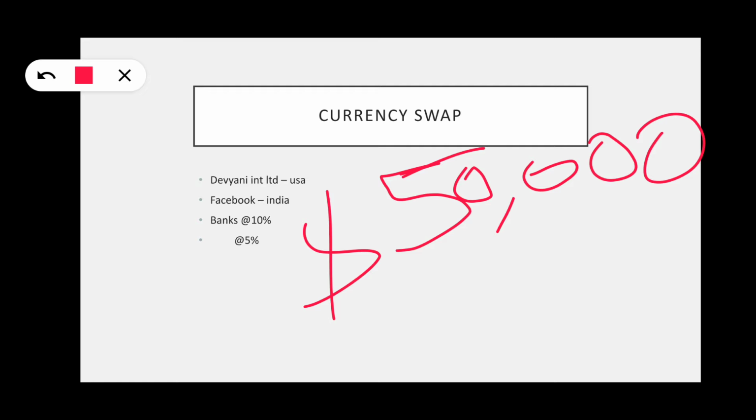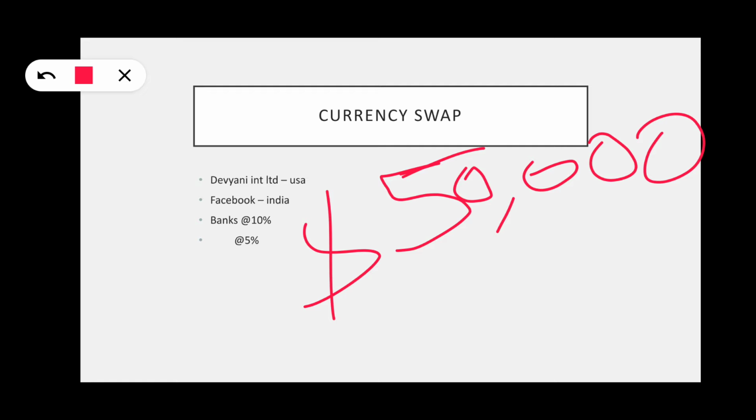The Devyani International director went to a USA bank. Will you please give me a loan? Then that bank said, "Oh, surely I will give, but at 10%." He said, but why are you giving to another company at 5%, but giving to me at 10%? Then that bank said that you are a foreigner. By lending to you we have much risk, so we will not give at 5%, but we can give at 10%.